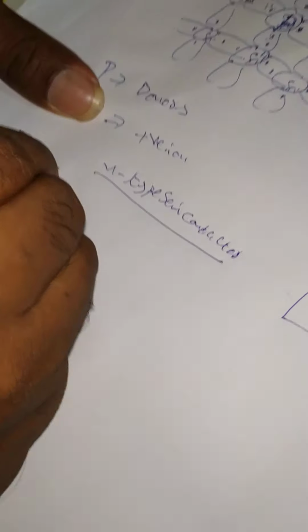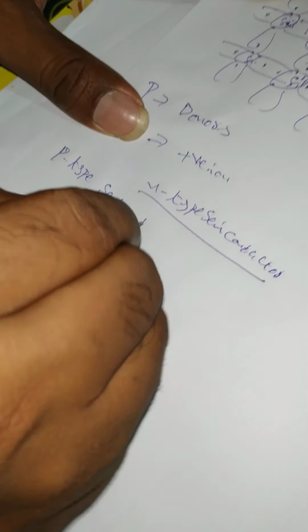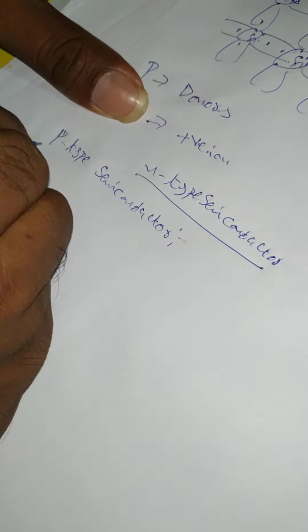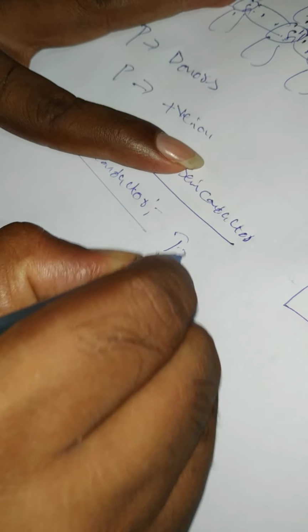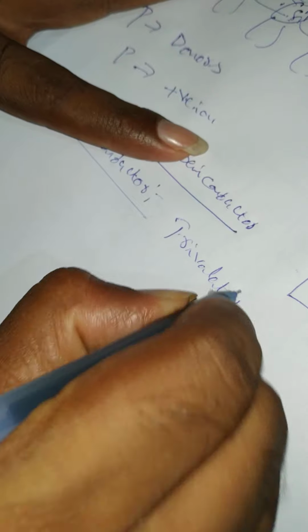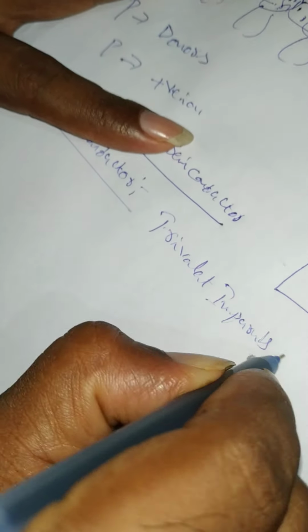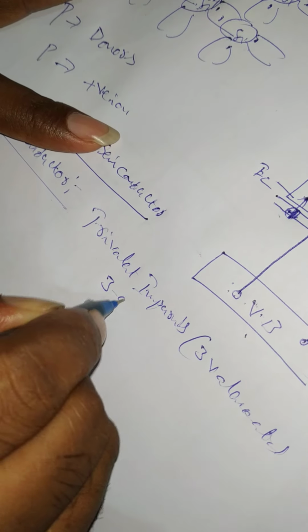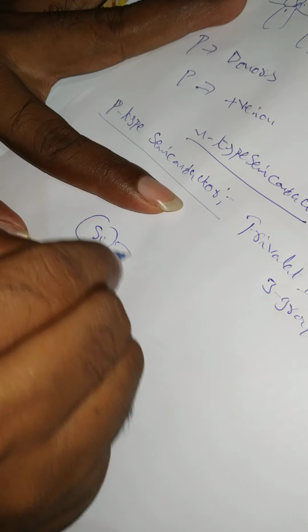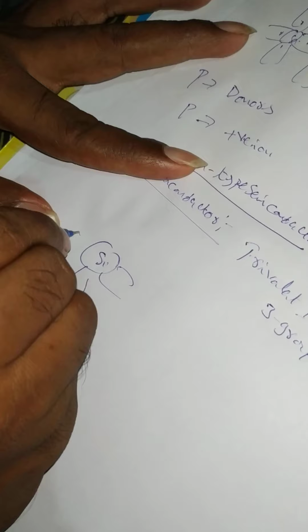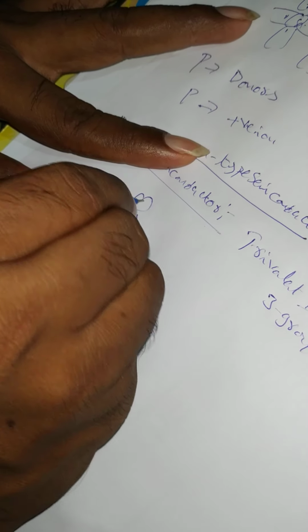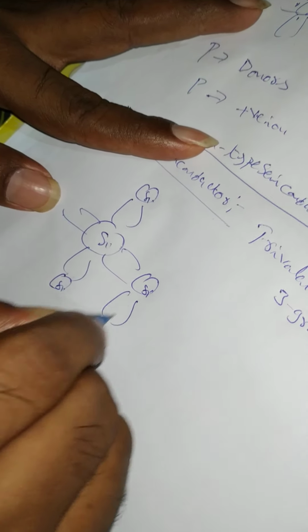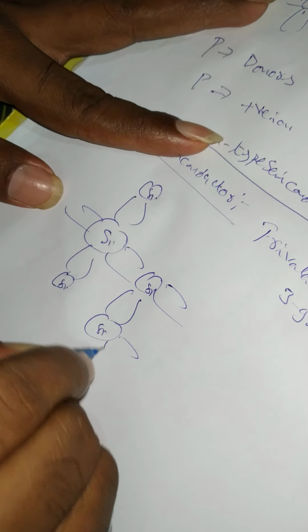Next we will discuss the p-type semiconductor. This p-type semiconductor is formed by adding a trivalent impurity, that is, a third group element with 3 valence electrons. Same as before, consider pure silicon.